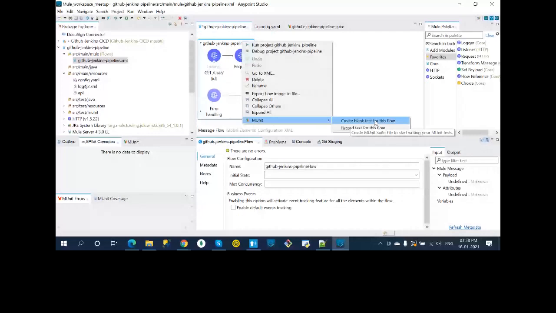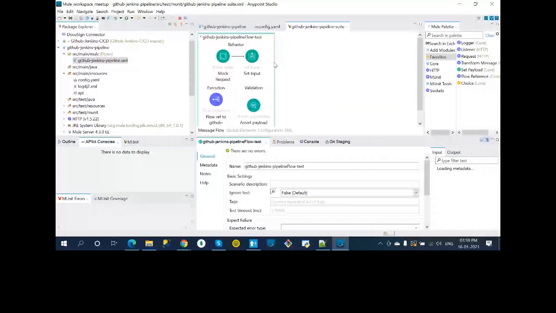We have test cases ready here. I don't want to run it here; we'll run it as part of the pipeline only. Now we are ready with the test cases and the implementation. Now we'll configure the pom.xml. Let's save all these things. We'll go to pom.xml.